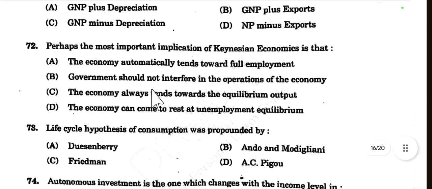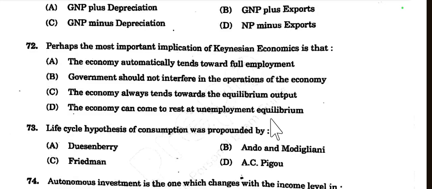Then question number 72. Perhaps the most important implication of Keynesian economics is that the economy automatically tends towards full employment. Government should not interfere in the operation of the economy. The economy always tends towards the equilibrium output, or the economy can come to rest at underemployment equilibrium.